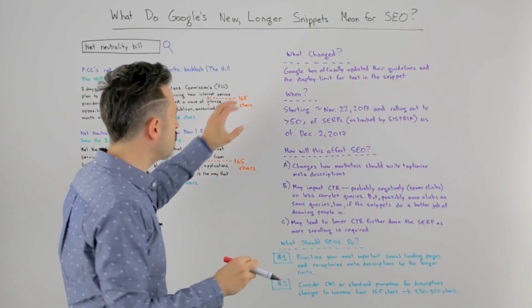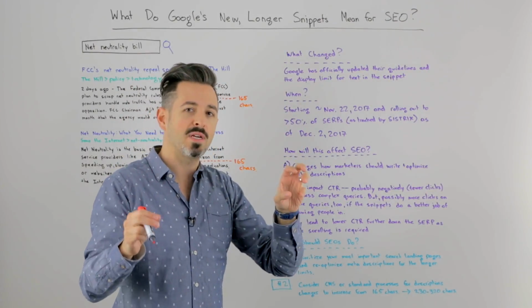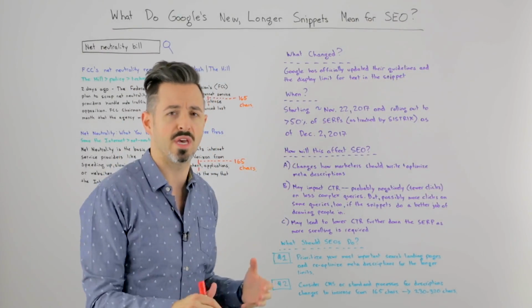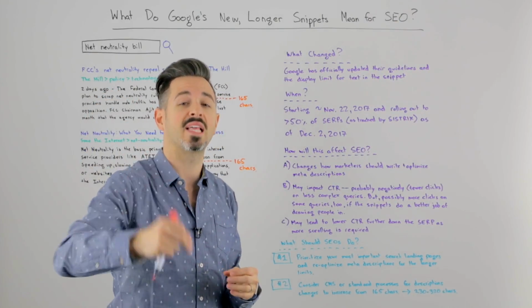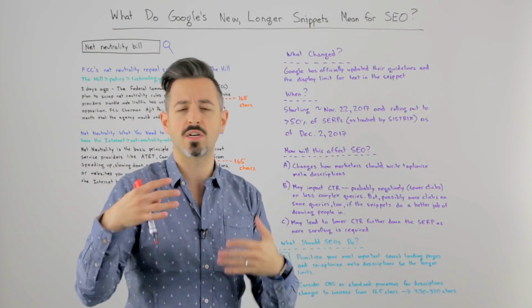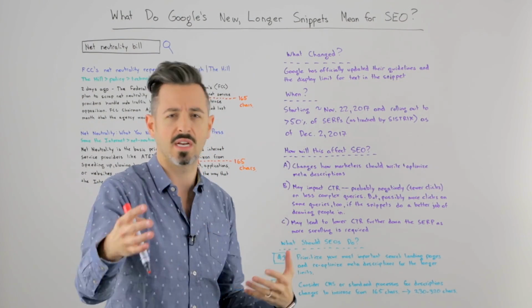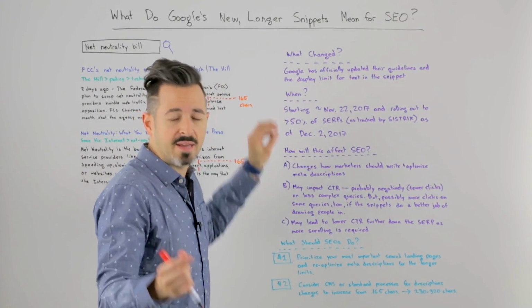And so this can bring a bunch of changes to SEO, too. The change that happened here is that Google updated basically 2 things. One, they updated the snippet length. And 2, they updated their guidelines around it. So Google's had historic guidelines that said, well, you want to keep your meta description tag between about 160 and 180 characters. I think that was the number. And they've updated that.